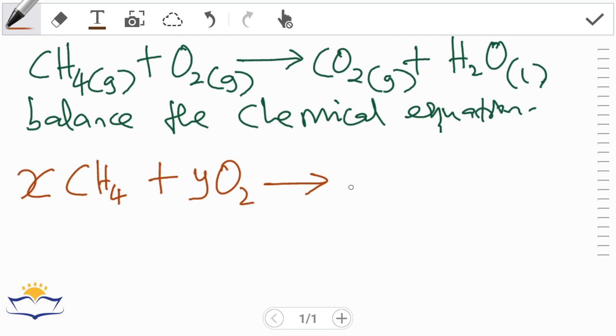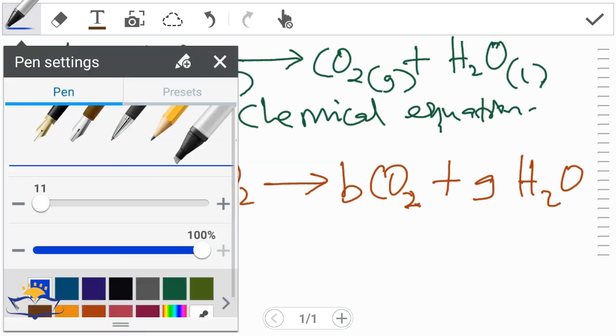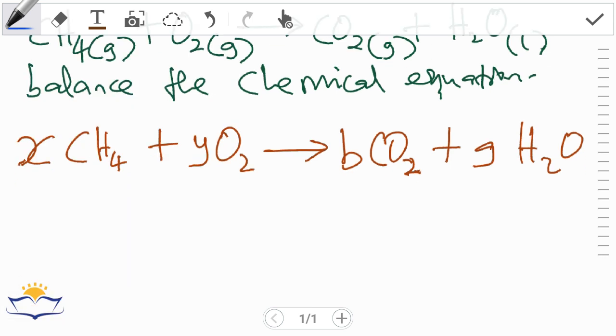Whatever y is, we don't know yet. In front of CO2 there is another variable, rather another coefficient. It might be 5, it might be 20, it might be 100. But since we don't know it yet, we'll just say in front of CO2 there is b, right? Same thing, water. We'll say g in front of water. So our task is to find out what x is, what y is, what b is, and what g is. That's all. To do that, we can't just guess, for example saying x is 5.